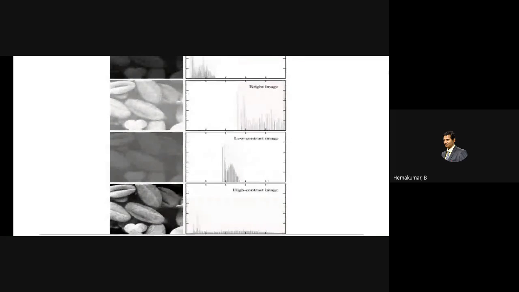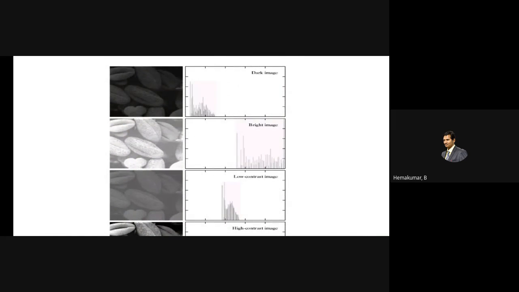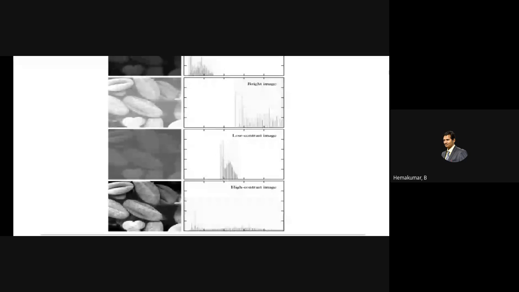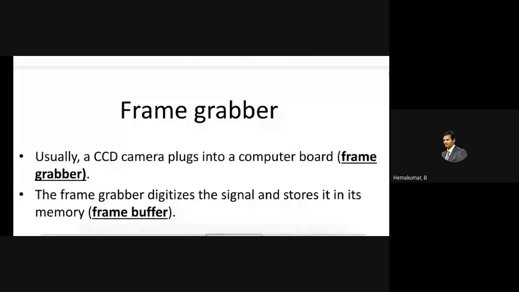So the histogram is nothing but a study of the pattern of grayscales for an image. Why we need grayscale is that we have to make both color and black and white come onto the same platform. To make it the same platform, we need to study the histogram as well as the grayscales.